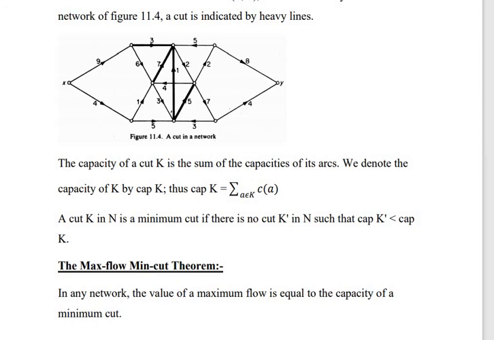Next is the maximum flow minimum cut theorem. In any network, the value of a maximum flow is equal to the capacity of a minimum cut. In other words, in a given network N with source S and sink T, the maximum value of flow from S to T is equal to the minimum value of the capacities of all cuts in N.